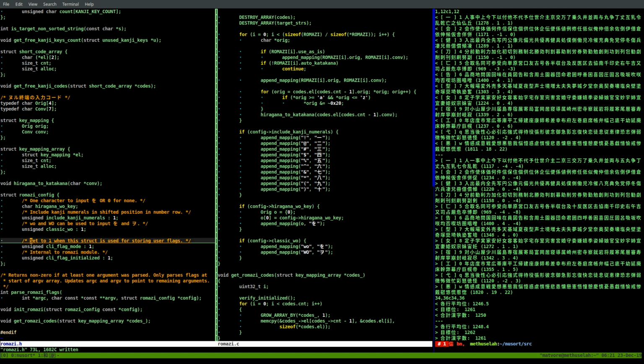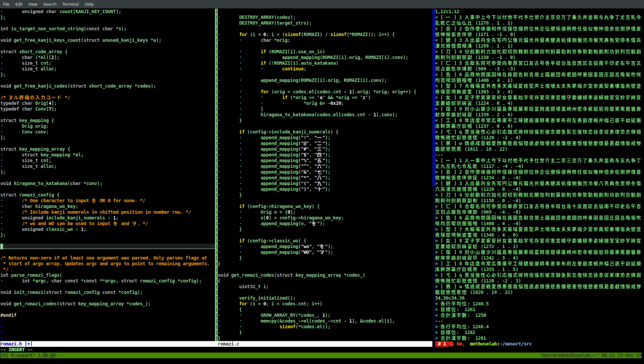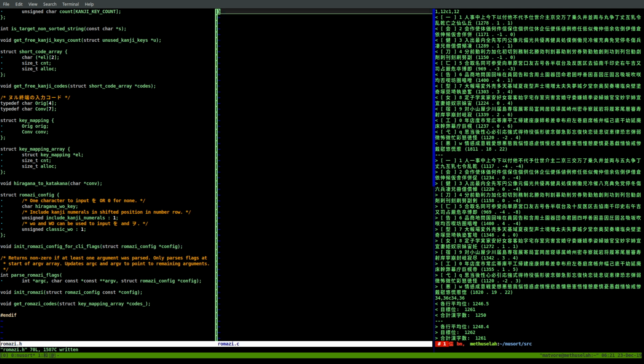Now, if we do this, though, we may as well just have an initialization function. So we could just remove this and say, because we're going to make the caller remember to do something anyway, we could just say init romaji config for CLI flags. Then we'll do struct romaji config. All right, so we need to fix that.